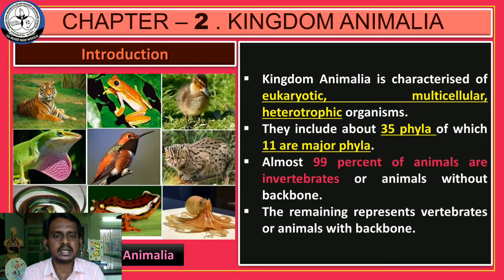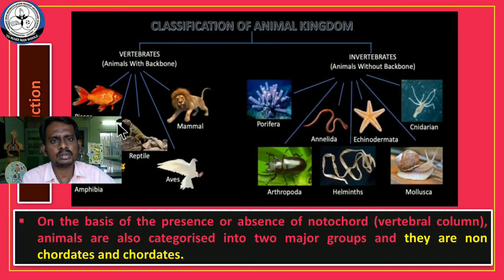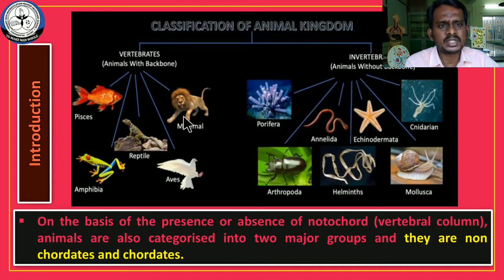Okay. So in this slide, what are the two parts you have to understand? One is characteristic features of animals, and the second one is what is vertebrate and what is invertebrate. Next slide. This slide shows some examples of vertebrate and invertebrate animals. These all are animals. Some animals have no notochord or have no backbone: Porifera, Annelida, Echinodermata, Cnidarians, Mollusca, Platyhelminthes, Arthropoda. Cockroaches, starfish, snail, ascaris, hydra. These are some examples of invertebrate animals.